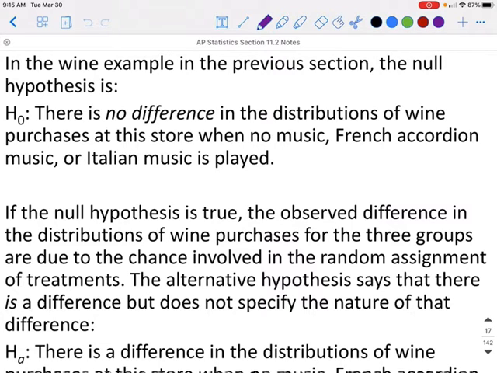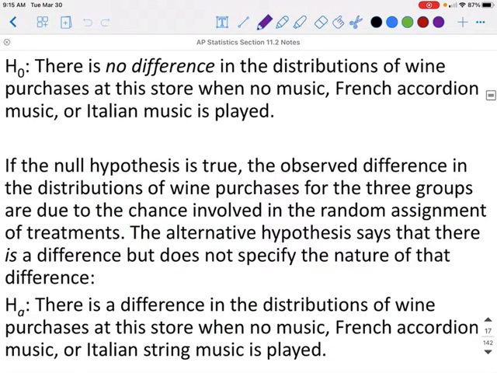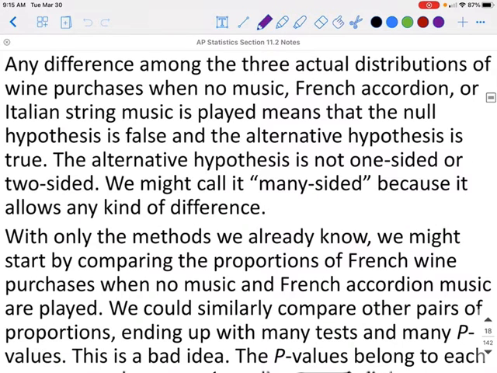The alternative hypothesis says that there is a difference, but does not specify the nature of the difference. So our alternative hypothesis would be there is a difference in the distributions of wine purchases at this store when no music, French accordion music, or Italian string music is played. Any difference among the three actual distributions of wine purchases means that the null hypothesis is false and the alternative hypothesis is true. The alternative hypothesis is not one-sided or two-sided. We might call it many-sided because it allows any kind of difference.